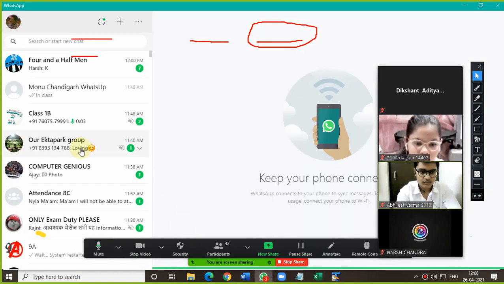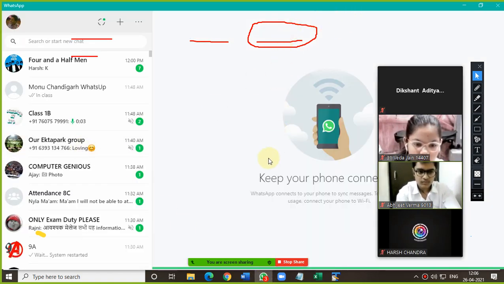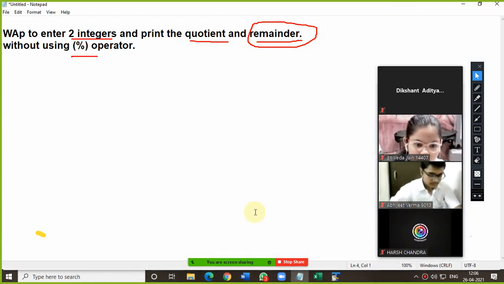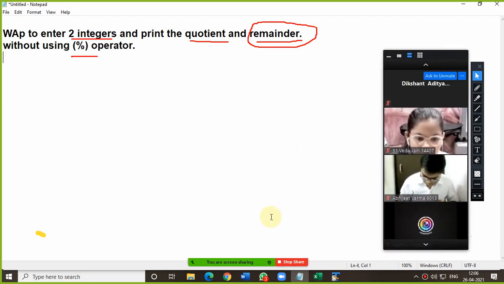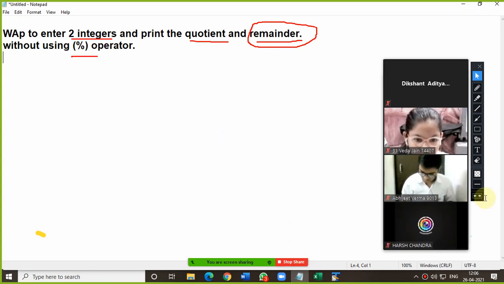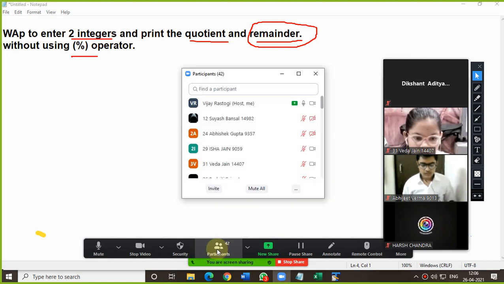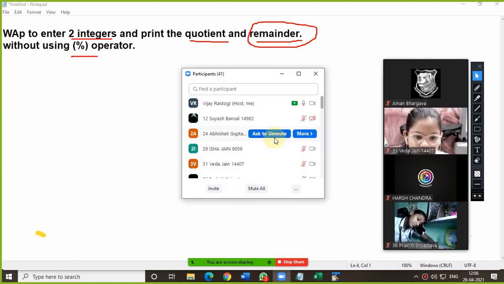Pulkit, are you getting this question? Yes, sir. We did it in the last year algorithm. Please note down the question in the fair notebook, everybody. Suez Bansal, are you getting it, beta?